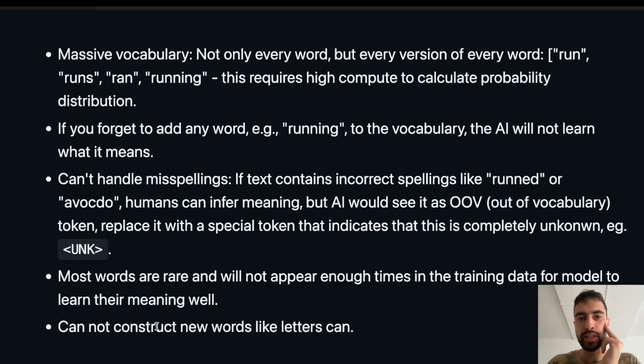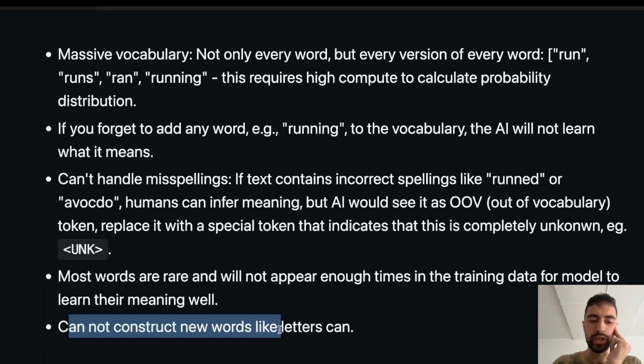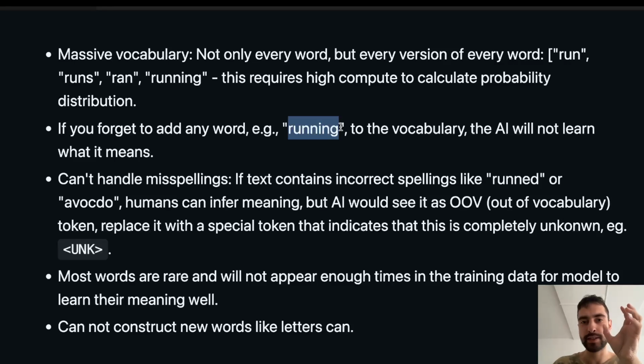And one really important limitation: it cannot construct new words like letters can, or modify existing words. If we don't put "running" and we don't necessarily have "ing" as a separate token, then it cannot take "run" and "ing" and another "n" and create "running," because we are just using words as tokens.